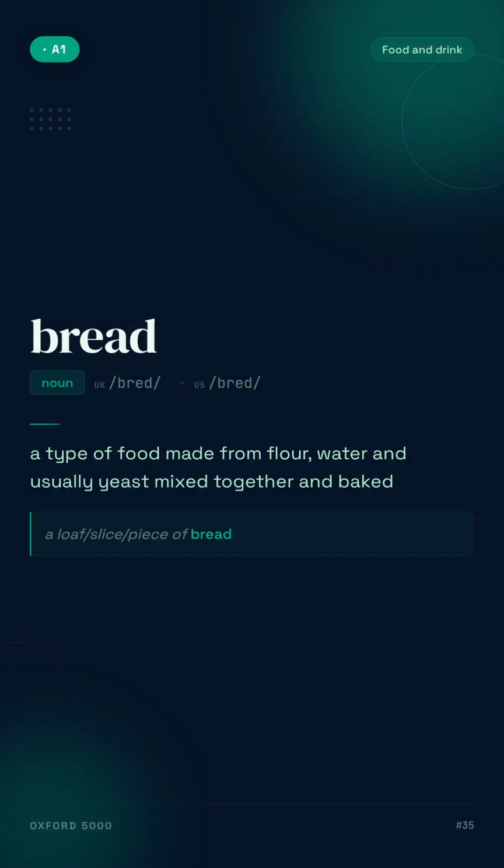Bread. A type of food made from flour, water and usually yeast mixed together and baked. For example, a loaf, a slice, a piece of bread.